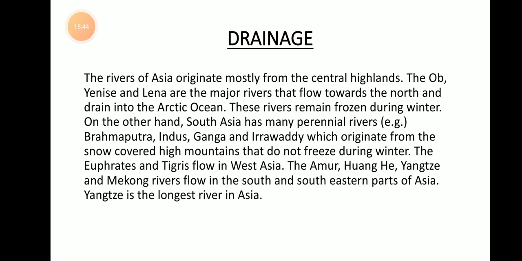Now we will move on to the map in page number 147. In page 147, you could see the Asia physical map, isn't it? In that map, you can identify the rivers located in the northern side of West Siberian plains. You can see river Ob, river Yenisei and Lena.